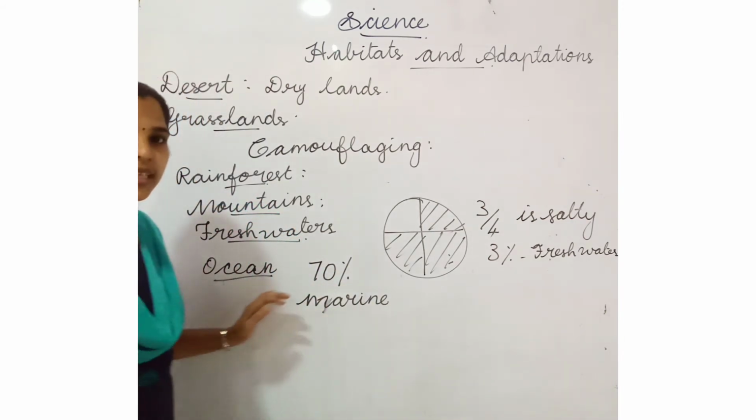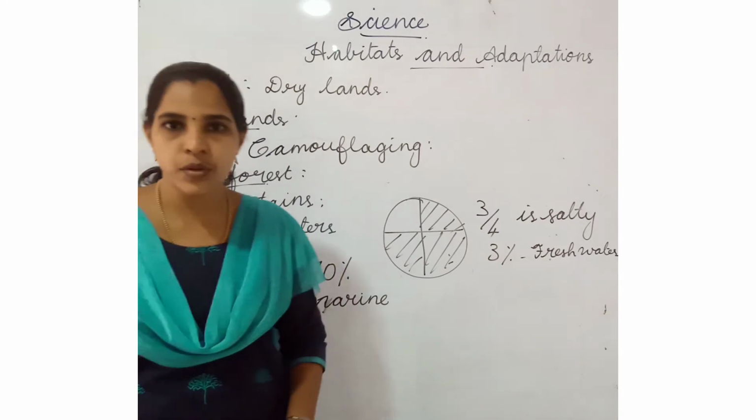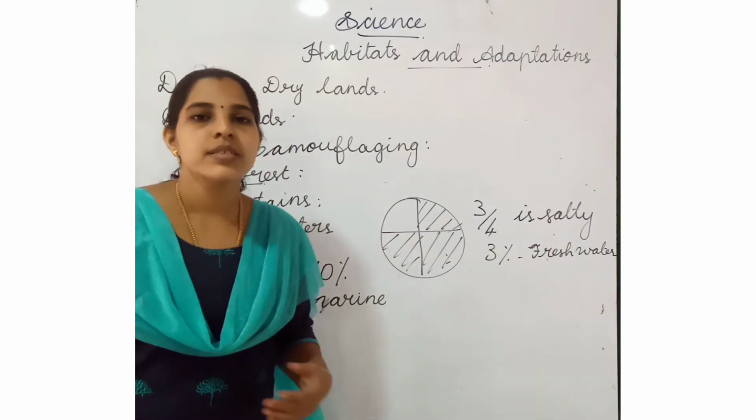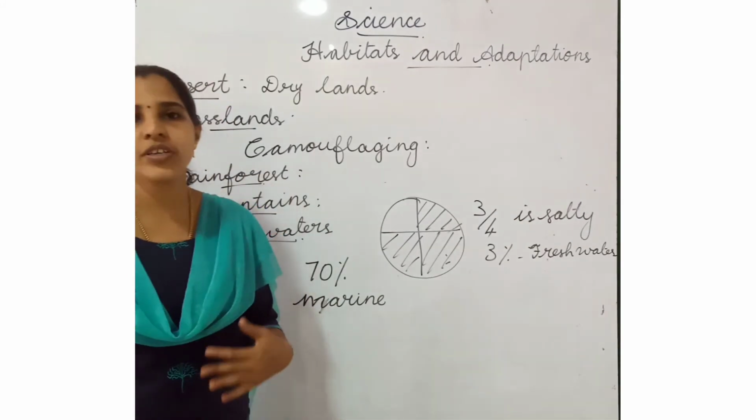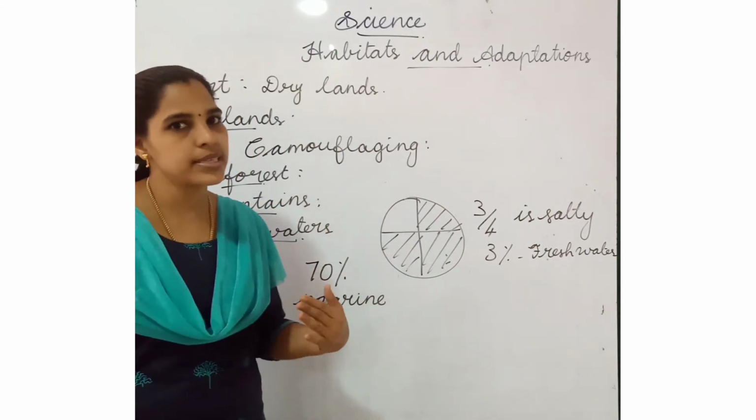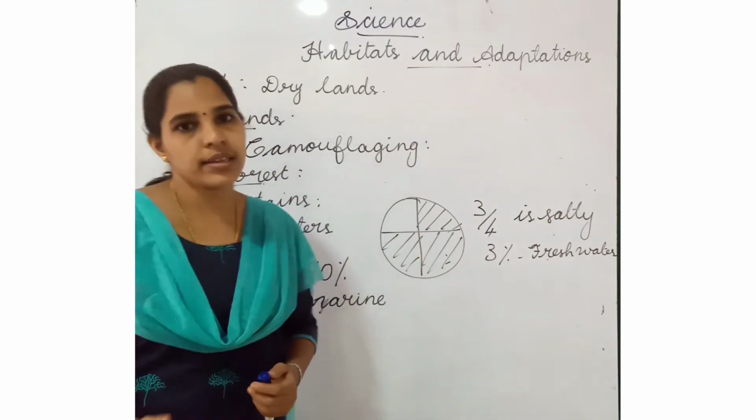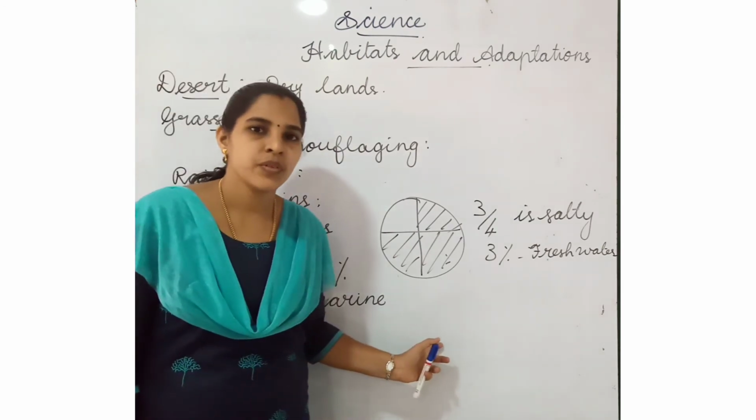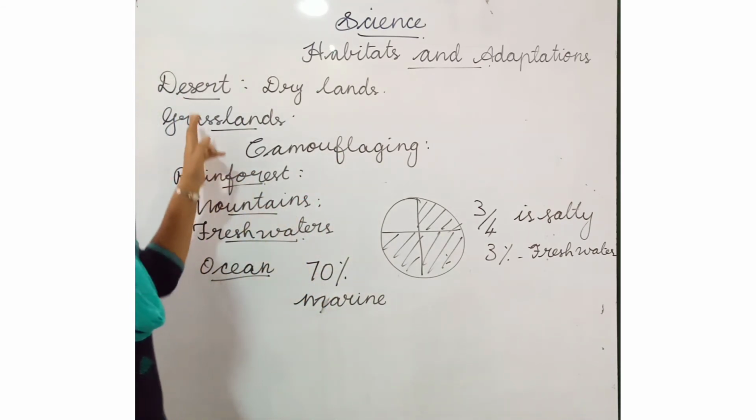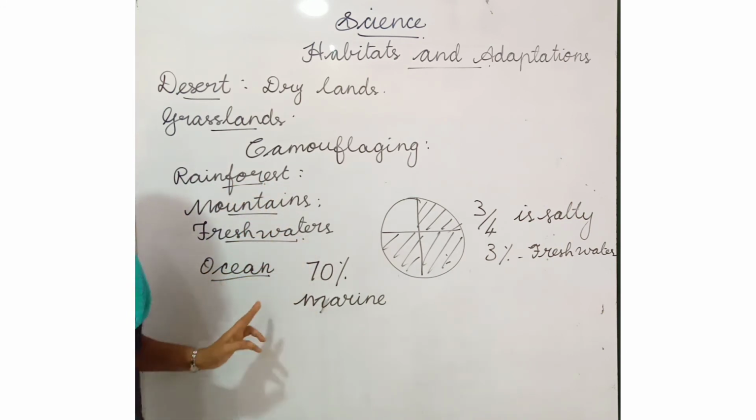How many oceans are there? 4 types. They are Atlantic Ocean, Antarctic Ocean, Indian Ocean and Pacific Ocean. Some types of animals like starfish, jellyfish, whale, shark, crabs can live in the ocean. Then seaweeds and some types of algae, these are the plants. The topics we have studied today are desert, grasslands, rainforest, mountains, fresh waters and oceans.